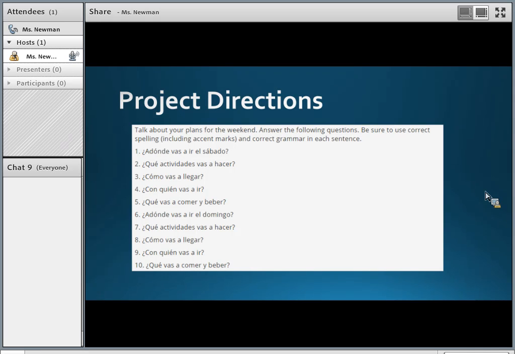Number two, ¿qué activities vas a hacer? So what activities are you going to do? Voy a, and then you're going to say your activities. Comer, dormir, beber. Notice number five there. ¿Qué vas a comer y beber? So voy a comer, and tell me what you're going to eat, and so on. There are a couple questions here that notice it says like, how are you going to arrive? ¿Cómo vas a llegar? Or llegar. That's how I would say it. ¿Cómo vas a llegar?